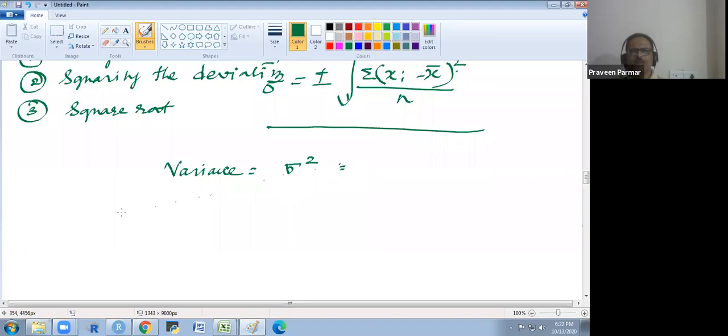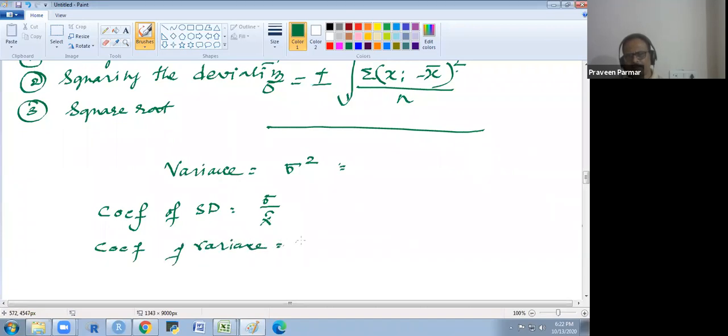Okay. And there is a coefficient. I will specifically mention the coefficient of SD, which is sigma over mean. And the coefficient of variation is sigma over mean into 100. Sometimes people use the percentage also. That is the difference, but the sigma would be in the numerator, not sigma squared as in the variance. Okay.